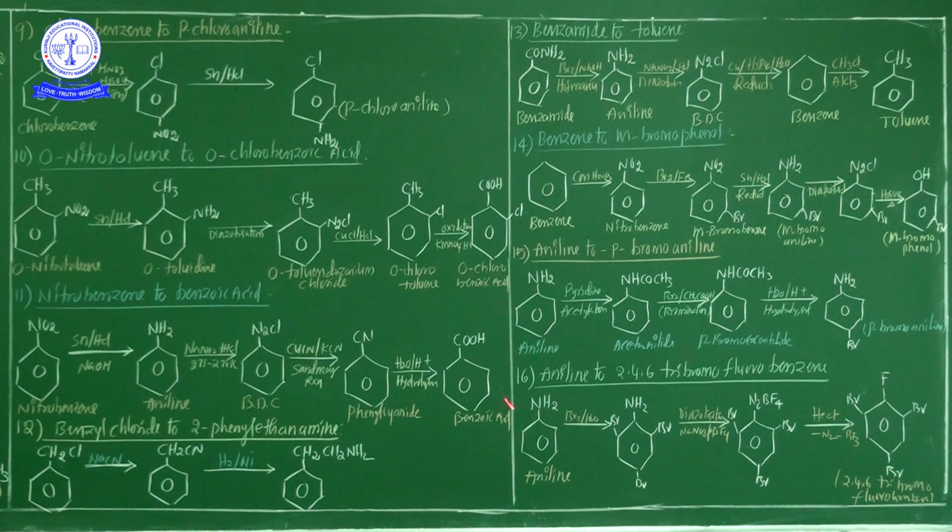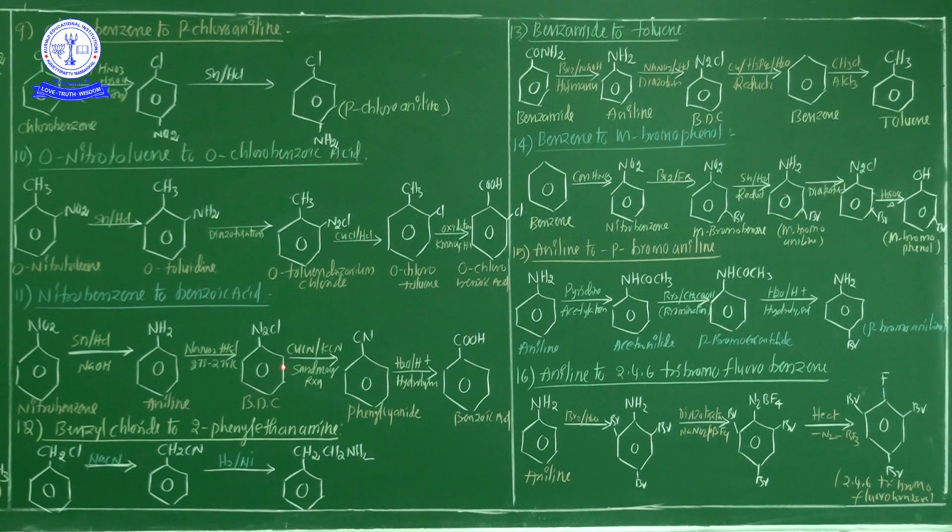After benzoic acid, through nitration, diazotization or Sandmeyer reaction, it is converted into another product. So it is continuously going through these conversions. Is it clear?